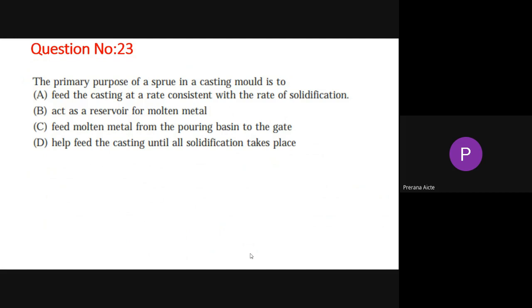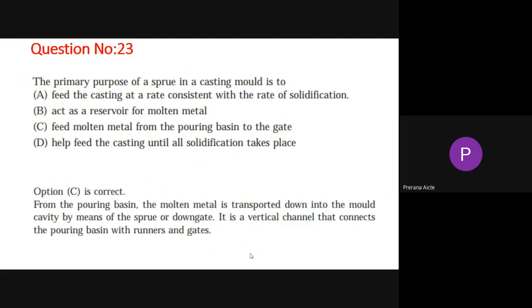The primary purpose of a sprue in a casting mold is to feed the casting at a rate consistent with the rate of solidification, act as a reservoir for molten metal, feed molten metal from the pouring basin to the gate, or help feed the casting until solidification takes place. Here option C is correct: feed the molten metal from the pouring basin to the gate. From the pouring basin, the molten metal is transported down into the mold cavity by means of the sprue or down gate. It is a vertical channel that connects the pouring basin with the runners and gate.